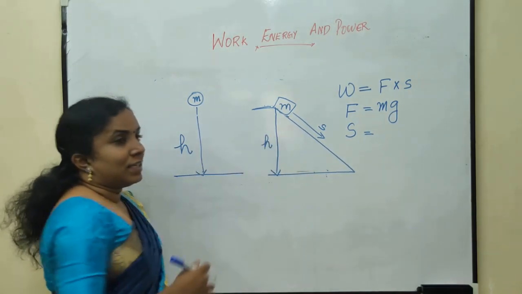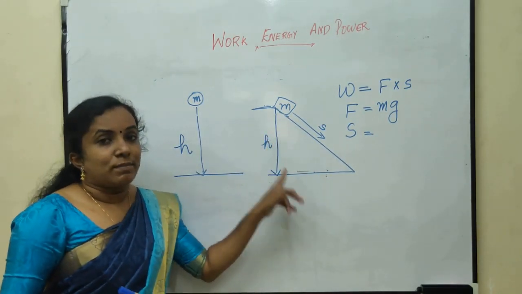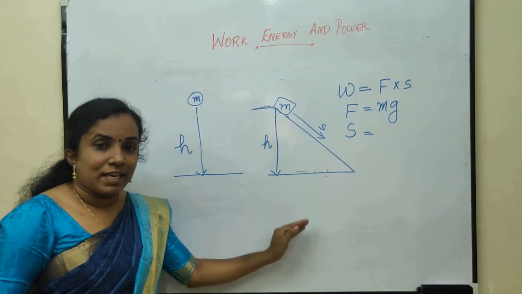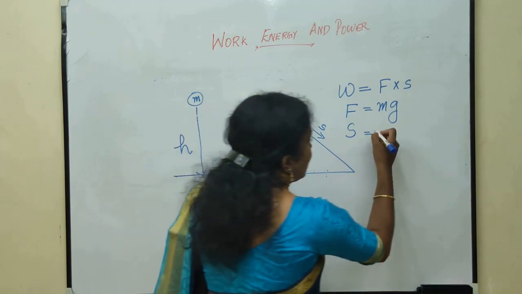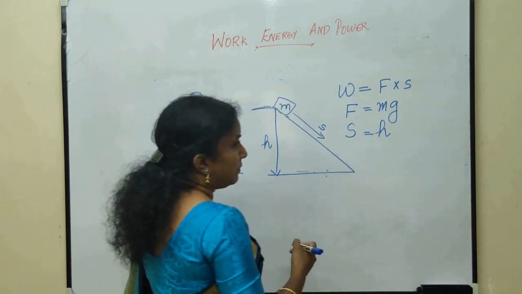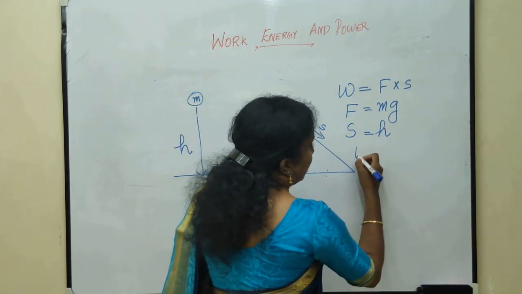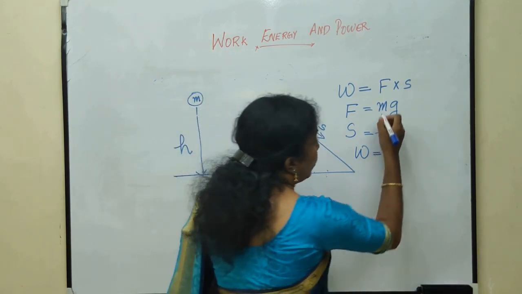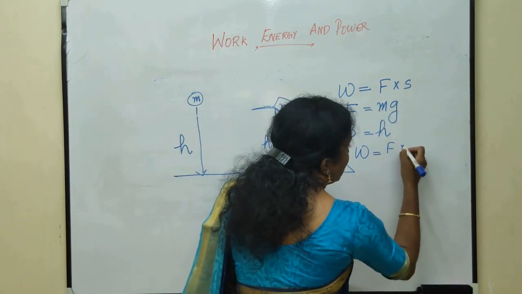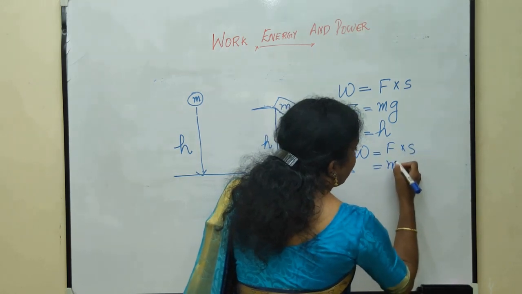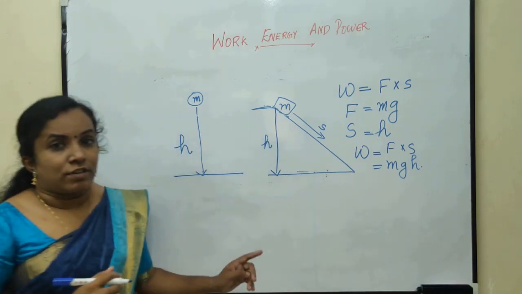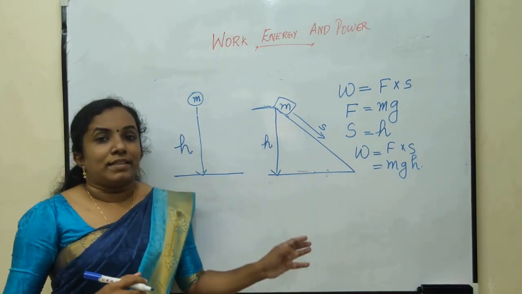Irrespective of the path, it is the vertical height because the gravitational force acts always vertically downwards. So here S is equal to h. Hence, the work done by the gravity is equal to F into S, which is taken as mgh. This is the expression for work done by the gravity.